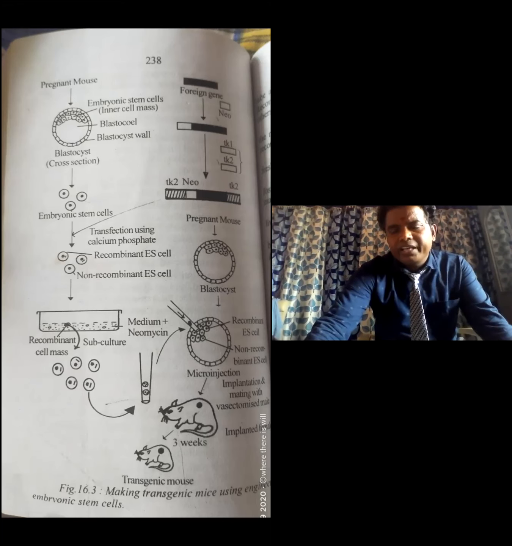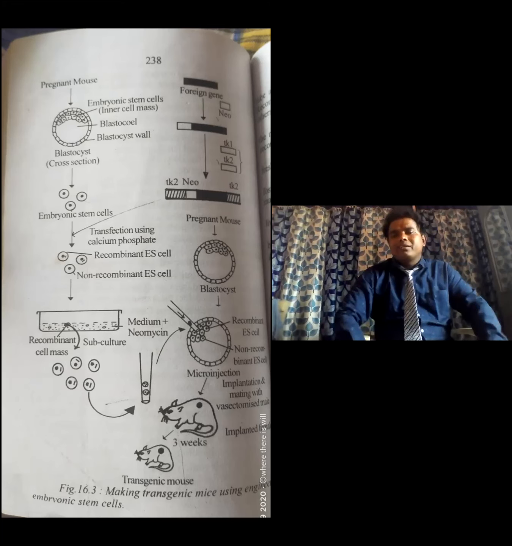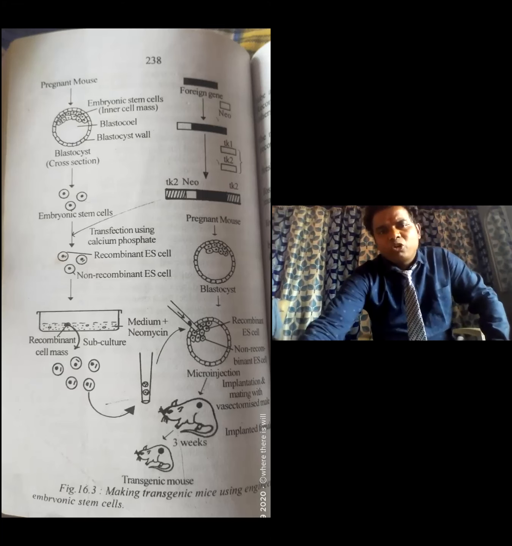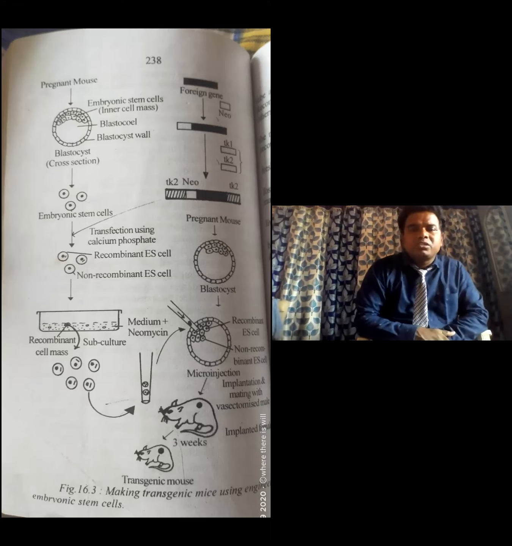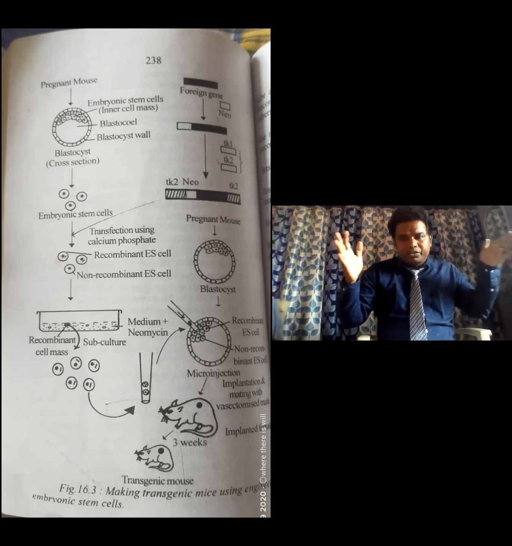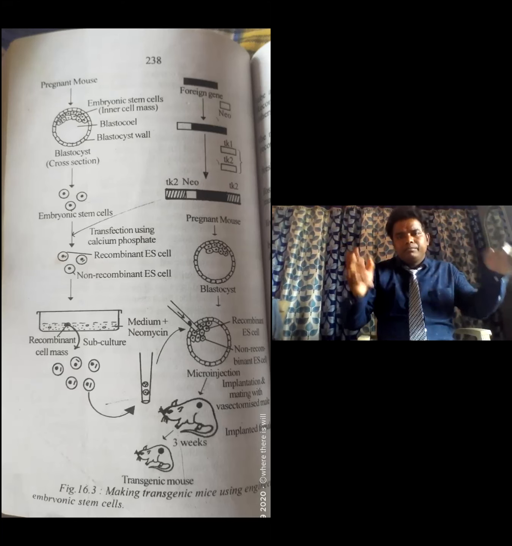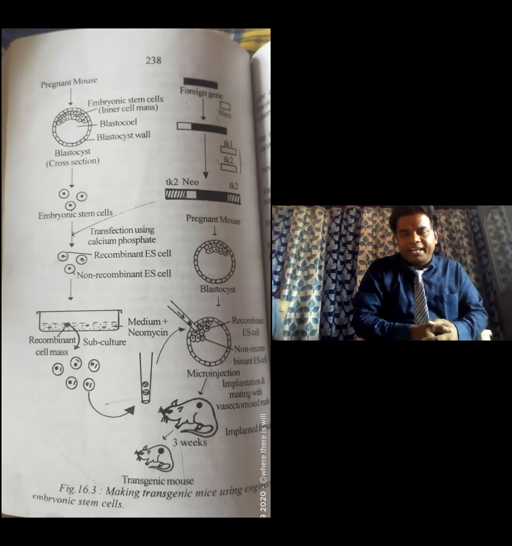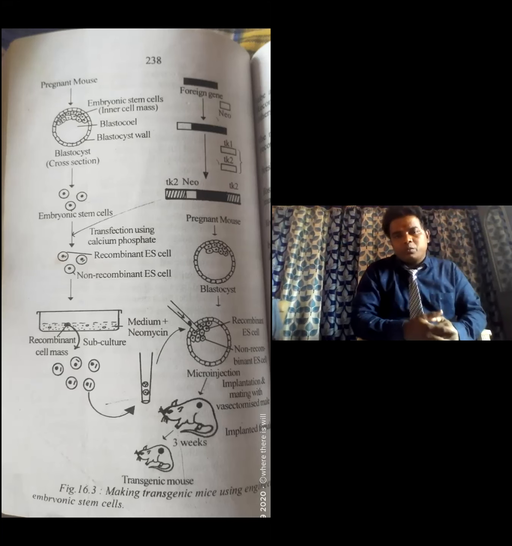This foreign gene is combined with neomycin. The neomycin foreign gene has two ends, TK1 and TK2, and the foreign genes are protected by these TK1 and TK2 protective proteins.